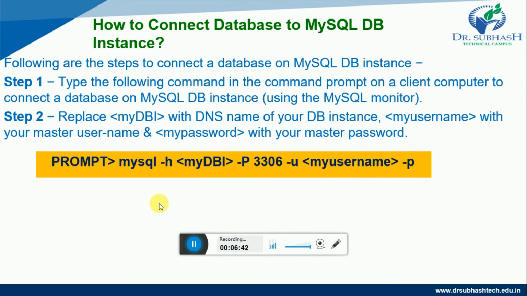Now after setting up the RDS service, you would like to see how to connect a database to MySQL DB instances. For that, we have to follow the following steps to connect a database on a MySQL DB instance. In step 1, type the following commands in the command prompt on a client computer to connect a database on a MySQL DB instance using MySQL Monitor.